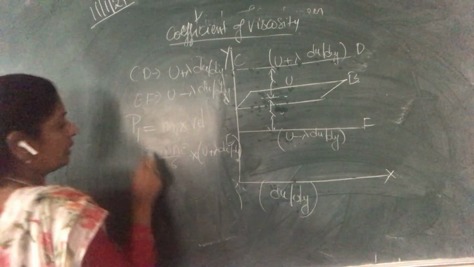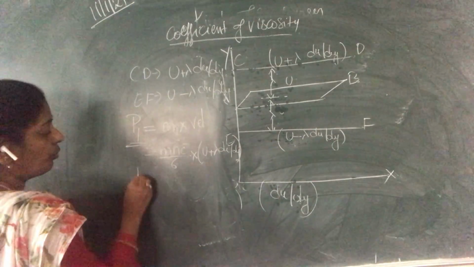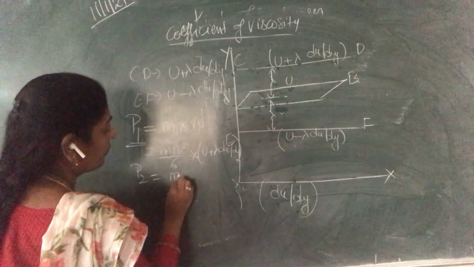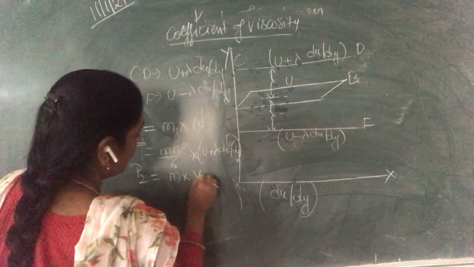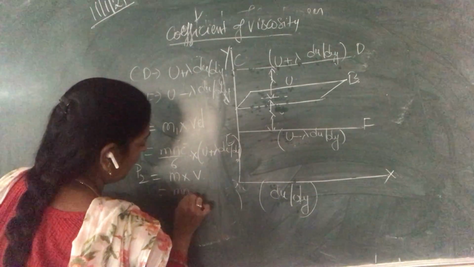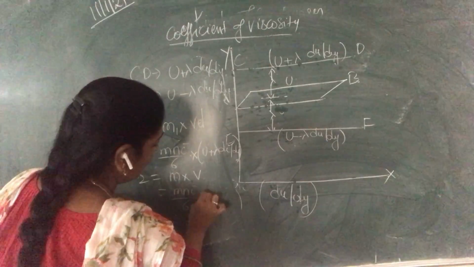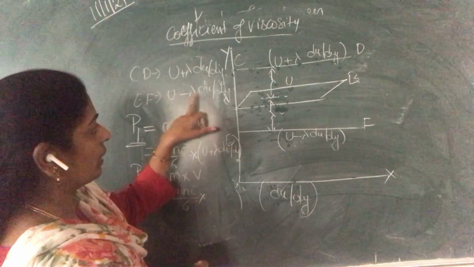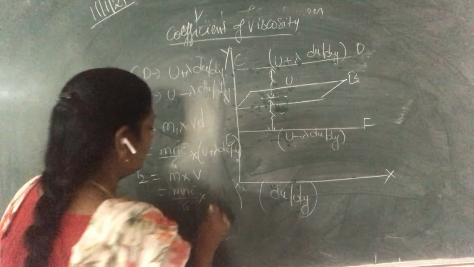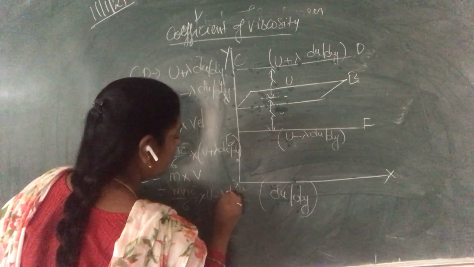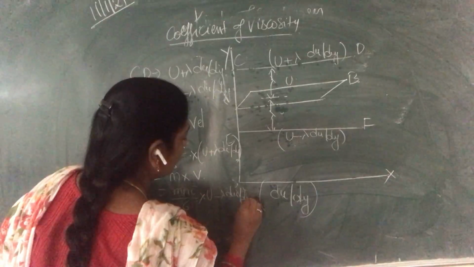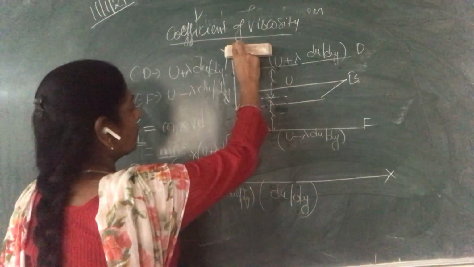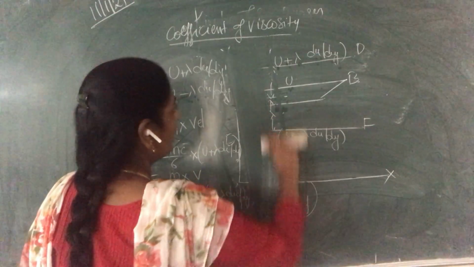Now, what is P2? P2 is mass into velocity, that is mn c bar by 6 into the velocity near the EF layer, that is u minus lambda du by dy. So this is our momentum P1 and P2.